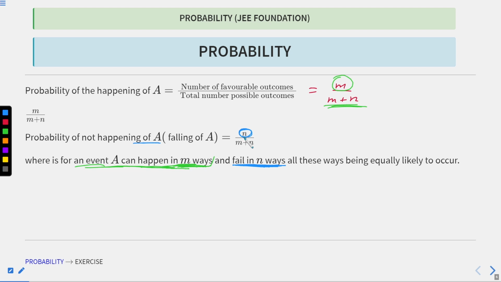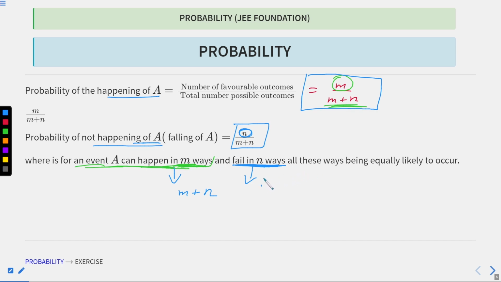So this means n divided by m plus n. So in total, A can happen in this way and A can fail in this way. So the total number of outcomes will be m plus n. That's why we used our formula for probability to find the probability of happening of A and not happening of A. I hope this is all clear to you.